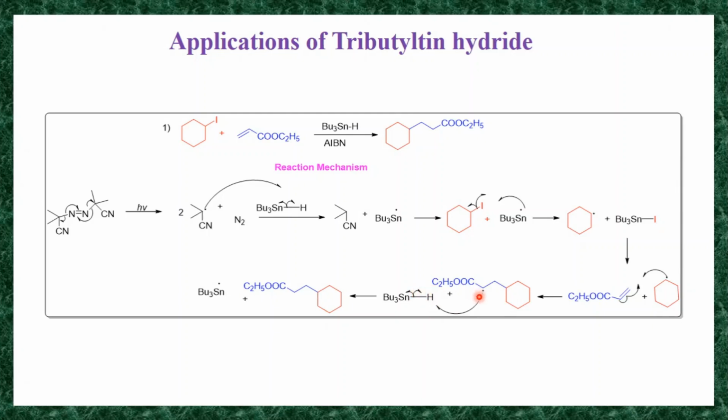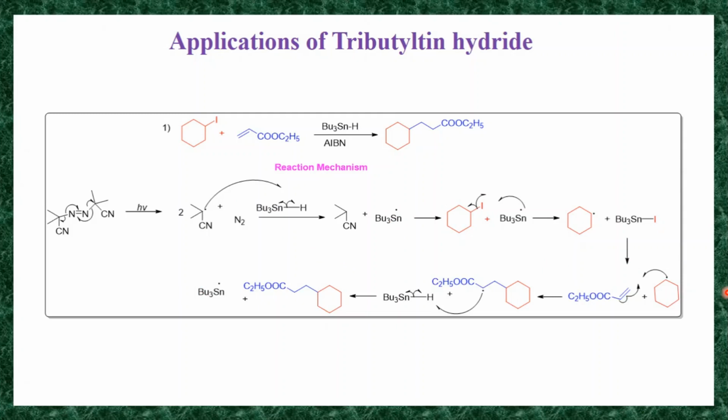This hydrogen radical is abstracted by this CH2 and it generates this neutral molecule having an ester functional group. And it generates again this tributyltin radical. This tributyltin radical enters this step and the reaction will continue till the completion of the reaction.